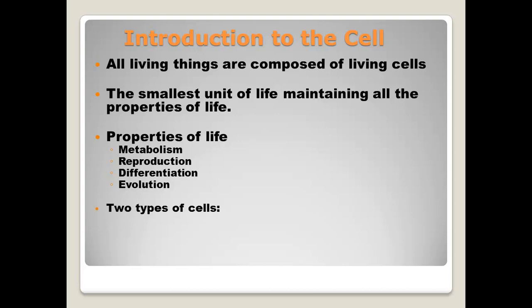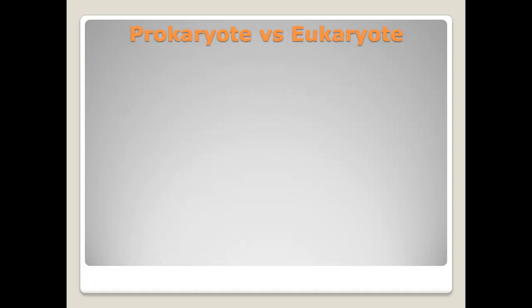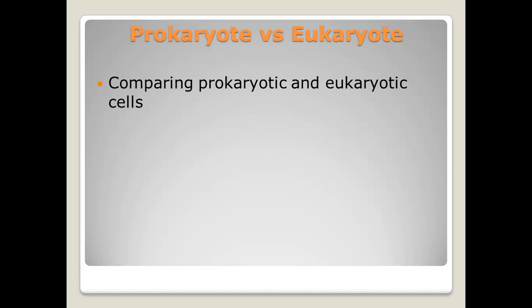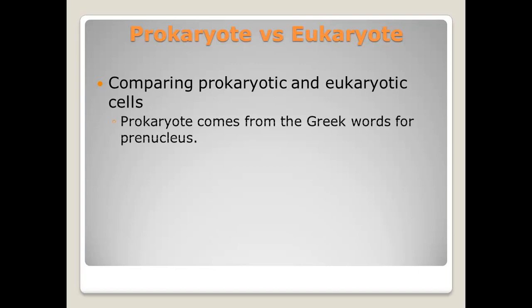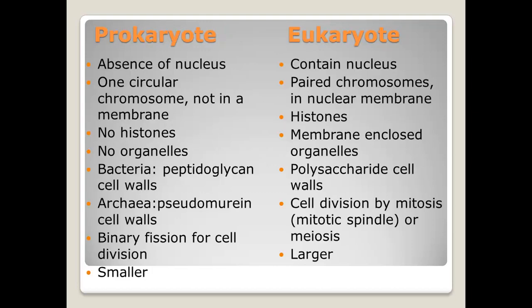There are two types of cells: prokaryotic cells, which consist of archaea and bacteria; and eukaryotic cells, which consist of plants, algae, fungi, protists, and a variety of animals. As discussed in Chapter 1, we compared prokaryotes to eukaryotes. We said that prokaryote comes from the Greek word for pre-nucleus, before the nucleus, and eukaryote comes from the Greek word for true nucleus.